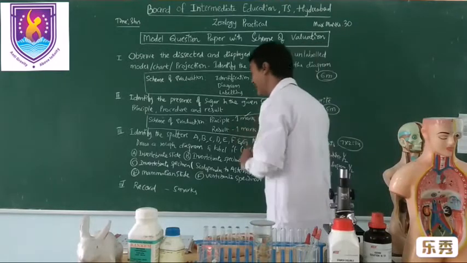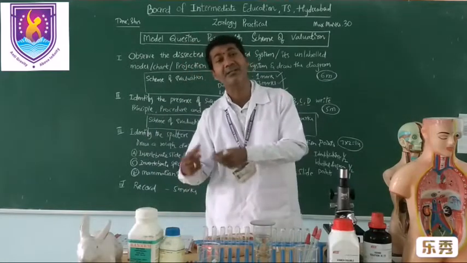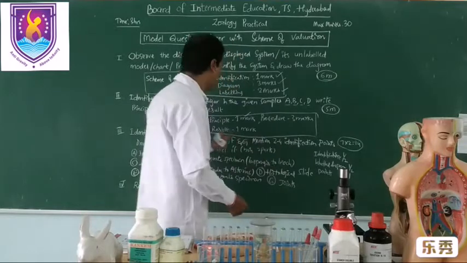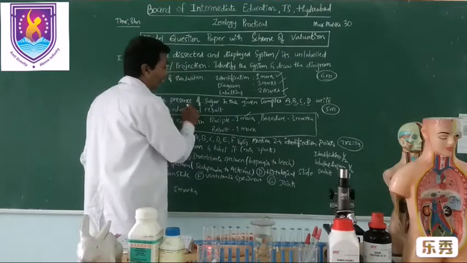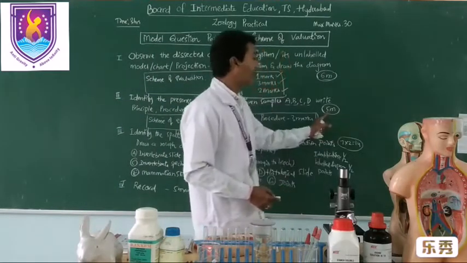And finally you will write the result. What result did you get after conducting the experiment? What changes happen in the sample and what conclusion are you giving? For the result and conclusion you will get 1 mark. So for the performance of the demonstration experiment you will be awarded 5 marks.